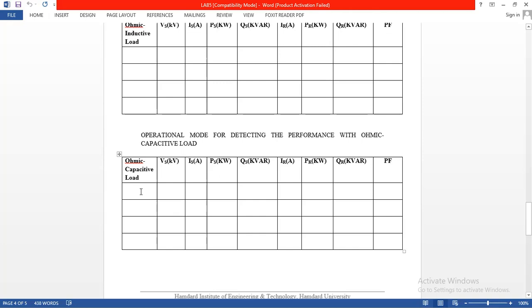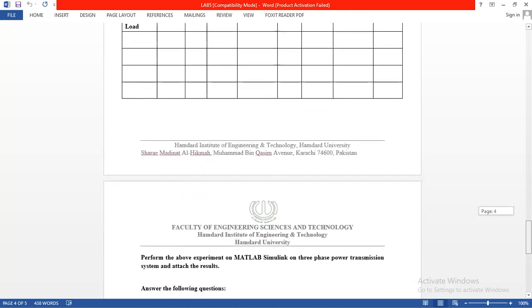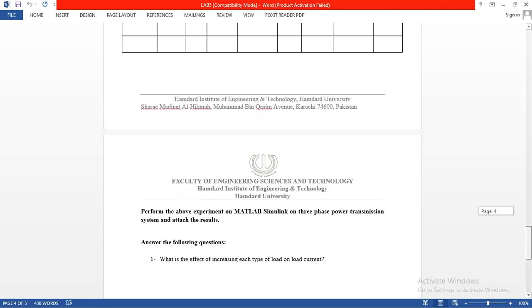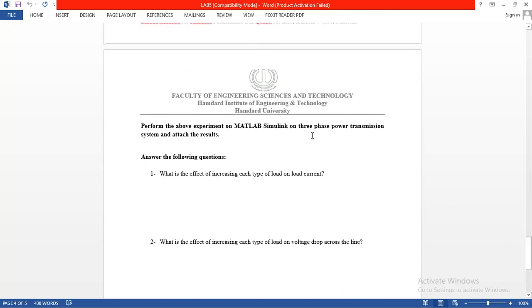So the change of capacitive and ohmic load should be observed by currents in this column. Real power and reactive power at the sending end side also impact the receiving end side current, real power and reactive power, as well as power factor, which I already told you guys. Further, there is also the MATLAB simulation.